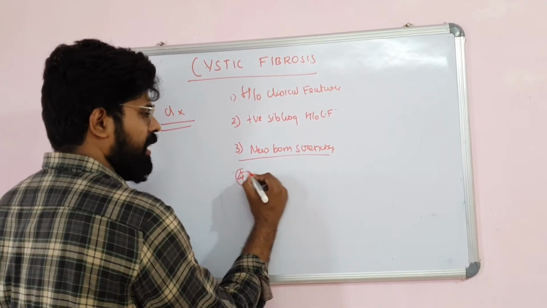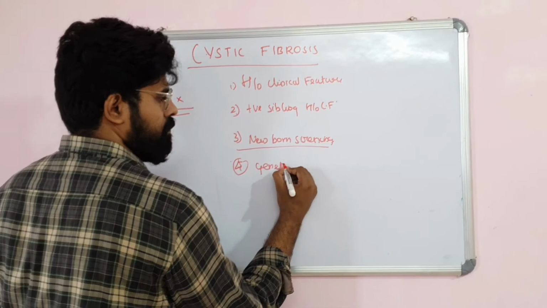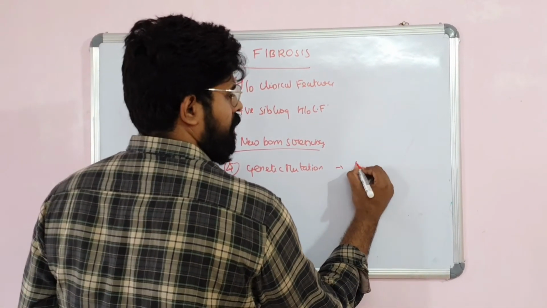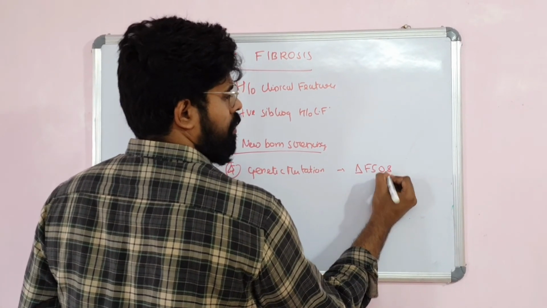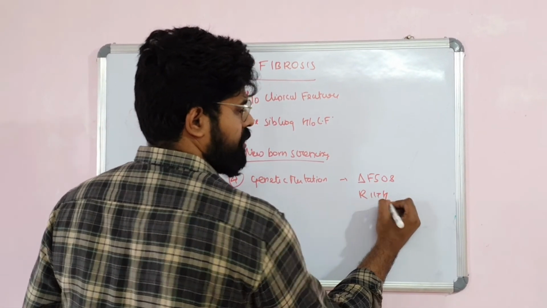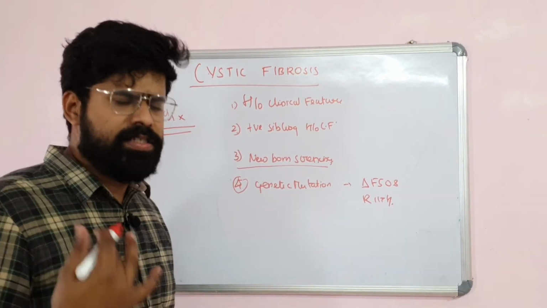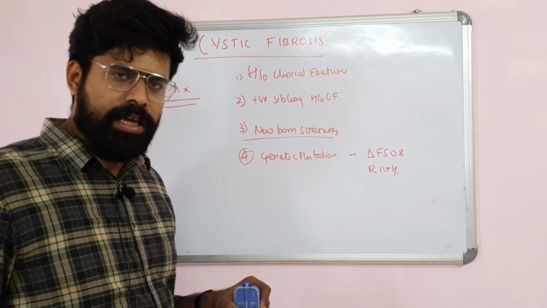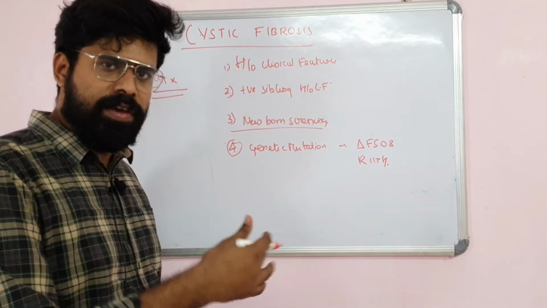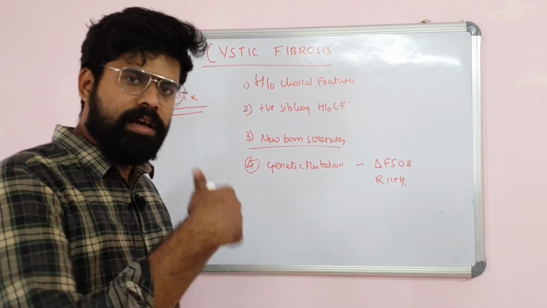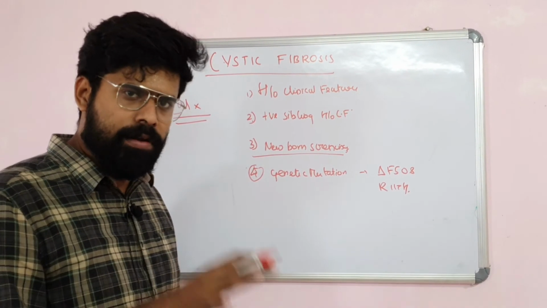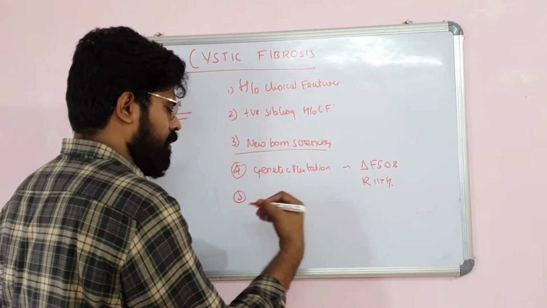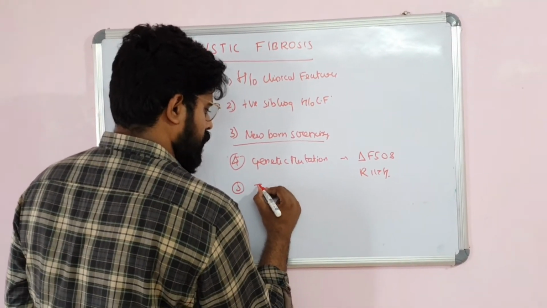Also, there will be certain genetic mutations. You should have identified two different genetic mutations, either a delta F508 mutation or an R117H mutation. There are a lot of mutations. Cystic fibrosis is basically classified into 5 types: CFTR 1, 2, 3, 4, 5. CFTR 1, 2, 3 are more severe, with higher sweat chloride levels and more pancreatic insufficiency. Types 4 and 5 are less severe, with less severe pancreatic insufficiency. Then they will have epithelial sodium